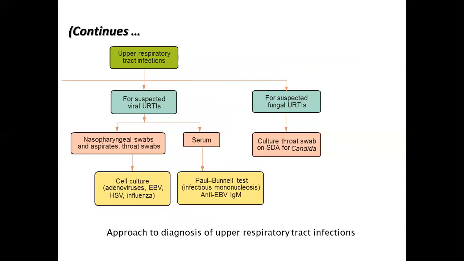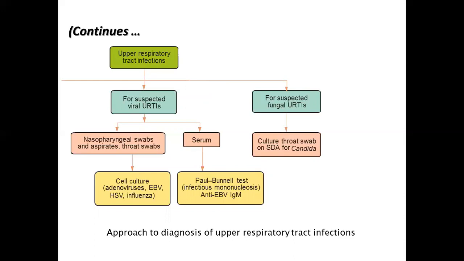We now also have the molecular test which we are using in this pandemic for COVID, for detection of SARS-CoV-2, that is RT-PCR, and that can also be applied for the rest of the viruses. Then serum can be collected for the Paul-Bunnell test in case of infectious mononucleosis for detection of anti-Epstein-Barr virus IgM.